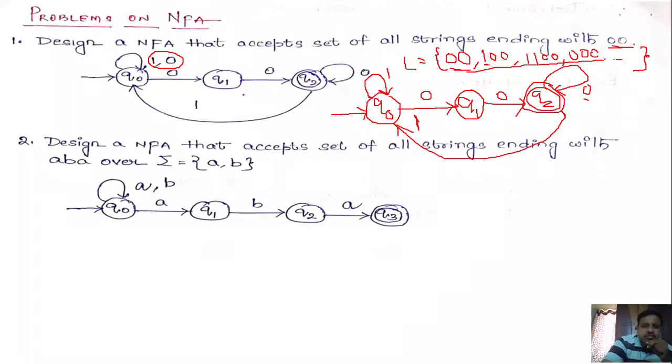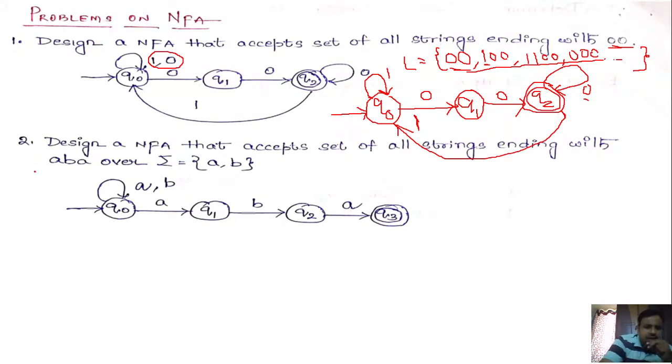So we could say that construction of an NFA is simpler than the construction of a DFA. Why? Because we just need to show the transitions through which we are going to accept the set of strings which are in the language. Those transitions are enough.